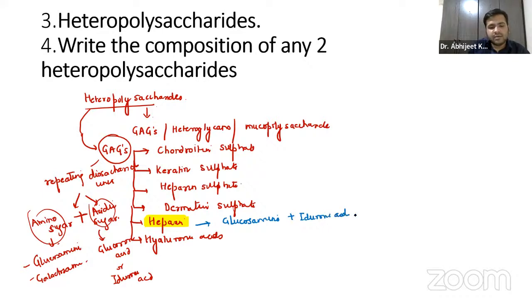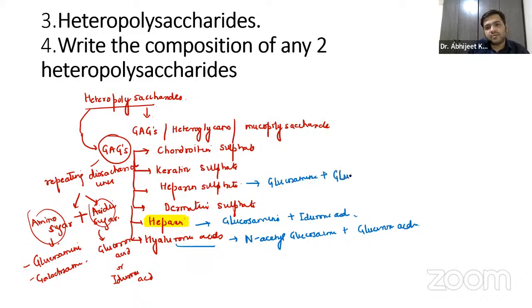Hyaluronic acid is made up of N-acetyl glucosamine plus glucuronic acid. Heparan sulfate is made up of glucosamine plus glucuronic acid. So that is something you have to remember. You can write any two according to your choice.